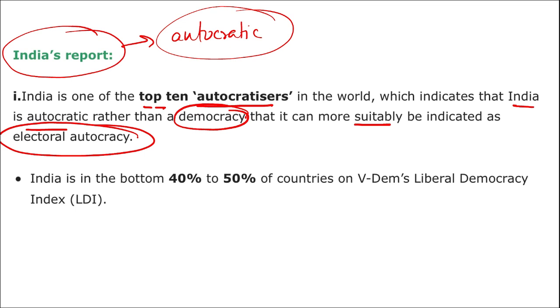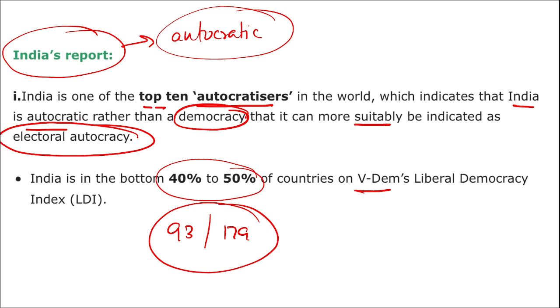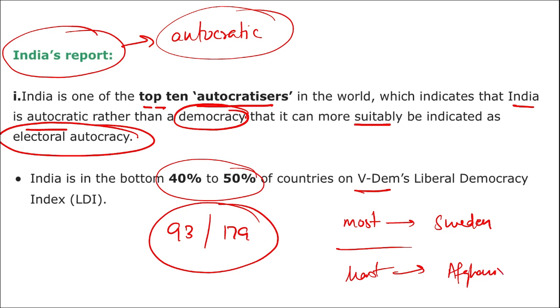India is in the bottom 40% to 50% of the countries on VDEM's Liberal Democracy Index. We just saw the rank, 93 out of 179 countries in total. And which is the most democratic country here? It is Sweden. And the least democratic, or most autocratic, is Afghanistan.